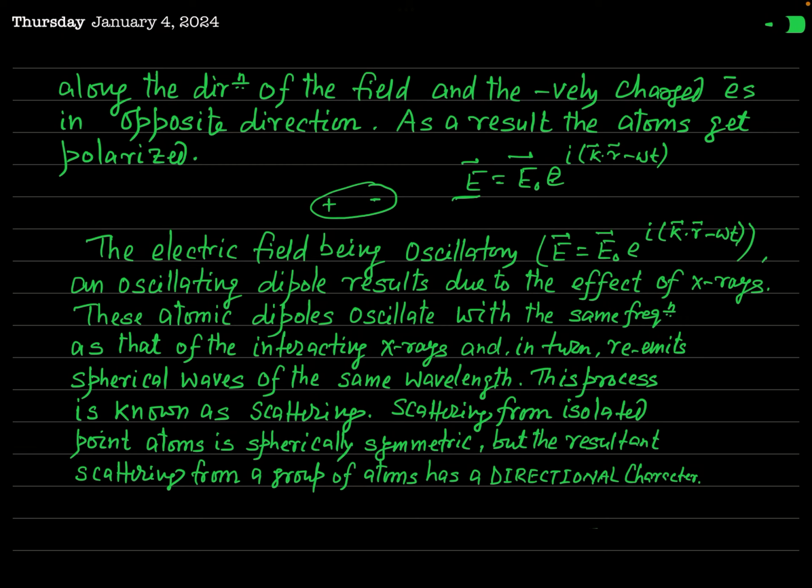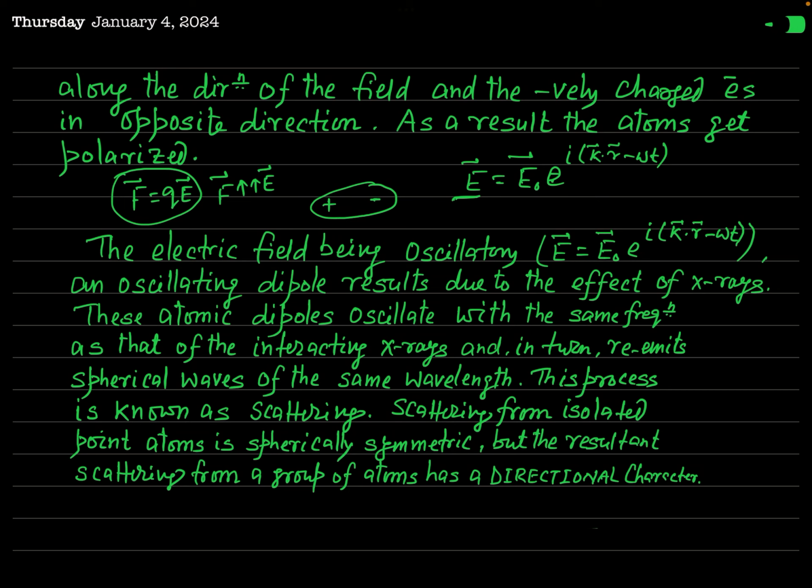So when X-rays are incident on an atom, this electric field vector exerts electric force on the nucleus and also on the electron. The electric force F is given by Q times E. Mark it. F is given by Q times E. And if Q is positive, then the force vector will be in the direction of the applied field.